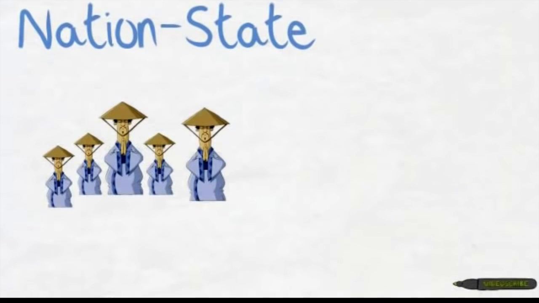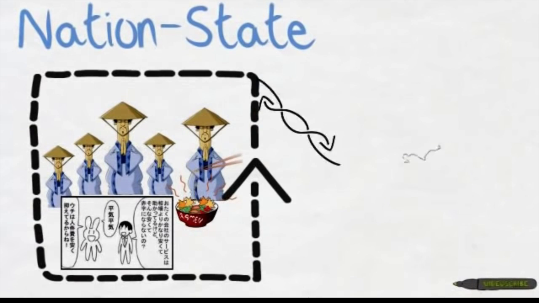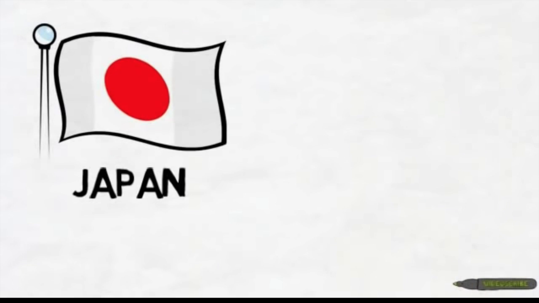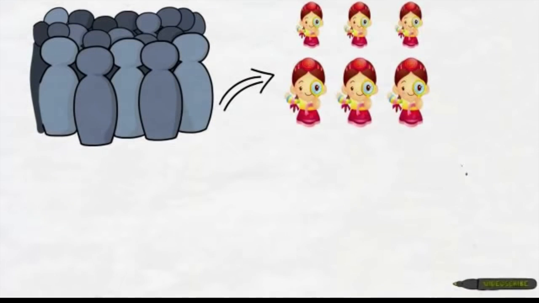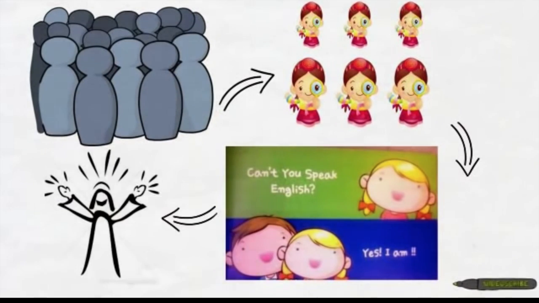A nation-state occurs when the cultural borders of a nation correspond with the state borders of a country. Two good examples of nation-states are Japan and Denmark. There is no perfect example of a nation-state because every person in the country would have to be the same ethnicity, speak the same language, and practice the same religion.